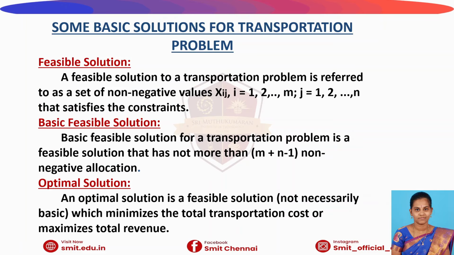Before that, we have three more solutions. The first one is the feasible solution, the second is the basic feasible solution, and the third is the optimal solution. The optimal solution is our goal. There we have to set our goal as either maximizing profit or minimizing cost. So in the transportation problem, we have to minimize our transportation cost in different ways.